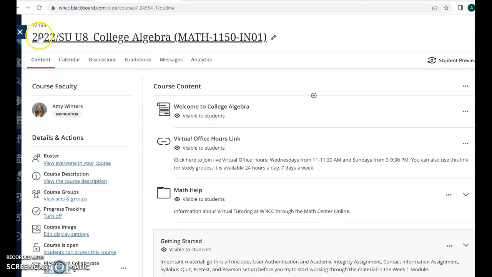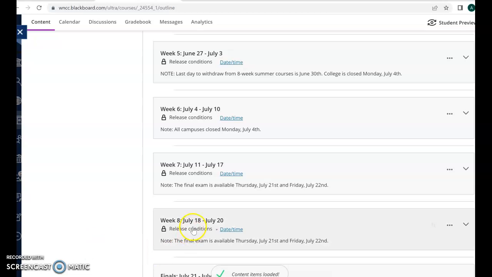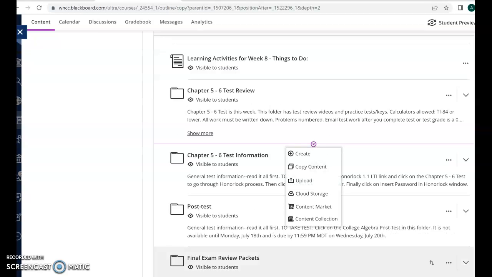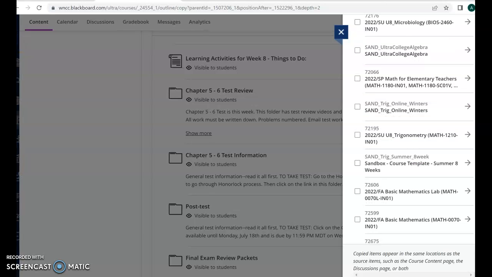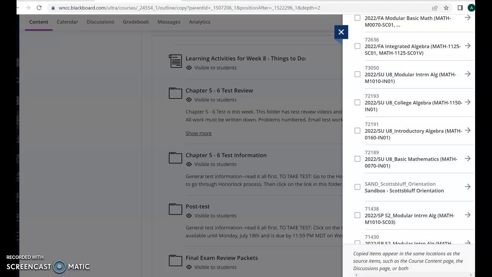Okay, so this is course 72193, my college algebra, and I'm just going to try and copy into one of these modules. And let's just go here. Let's say, and so I'm going to copy from one of my other summer courses, 72191. You can see this one right here. This is the one I'm copying.